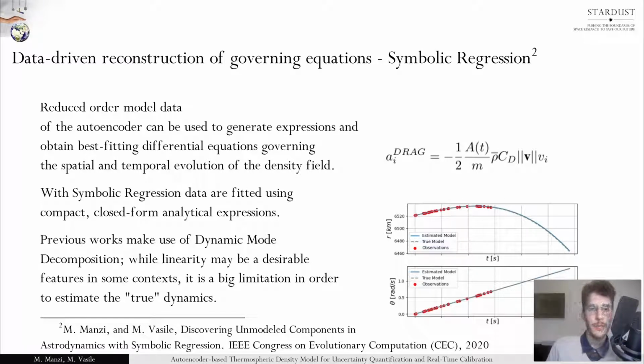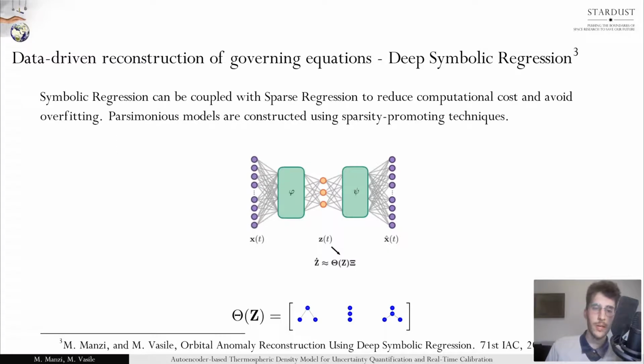While linearity may be a desirable feature in some contexts, it is a big limitation in order to estimate the true dynamics, let's say, best fitting dynamics. So symbolic regression does that and leads to nonlinear expressions. Moreover, symbolic regression can be coupled with sparse regression to reduce computational costs and avoid overfitting. In the figure on this slide, you can see how the latent representation of the input of the autoencoder is fed into the given equation.